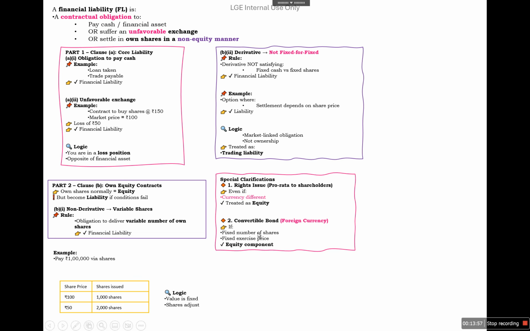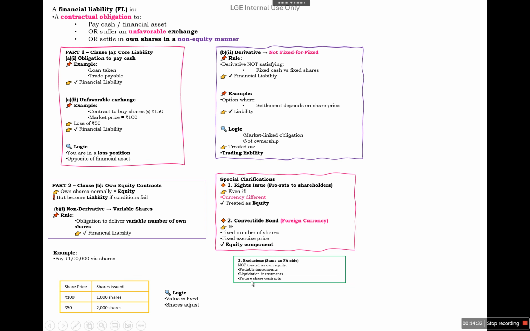Similarly, in case of a convertible bond in foreign currency, if there is a fixed number of shares and fixed exercise price, it may be in any currency, there will be an equity component in the convertible bond. Where there is a change in the amount because of forex exchange rate gain or loss, the fixed-for-fixed rule will not be considered. There are some exclusions that we will discuss in the next slides.